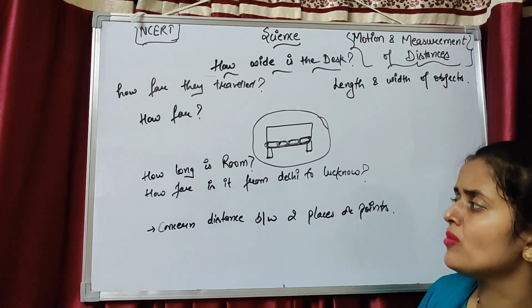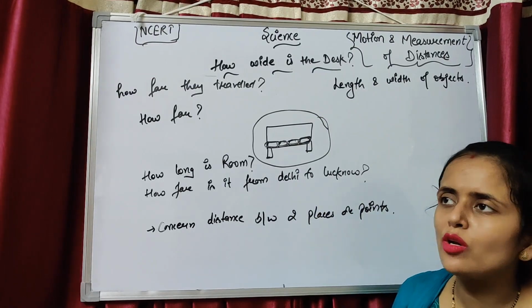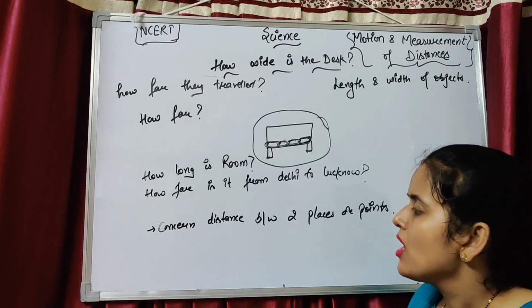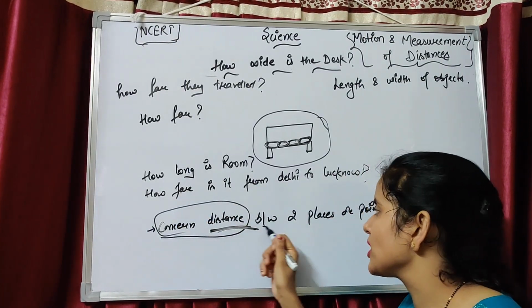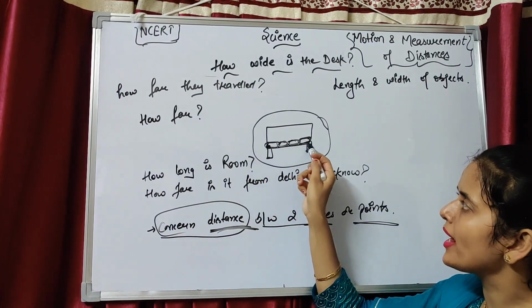How long is the room? How far is it from Delhi to Lucknow? All these questions have one common concern, and that is distance: the distance between two places or two points.